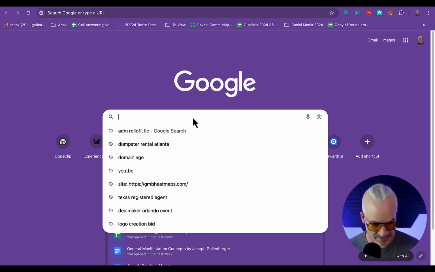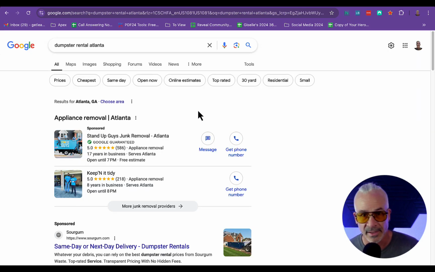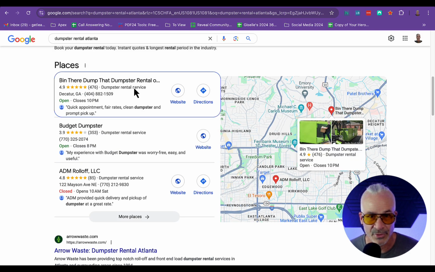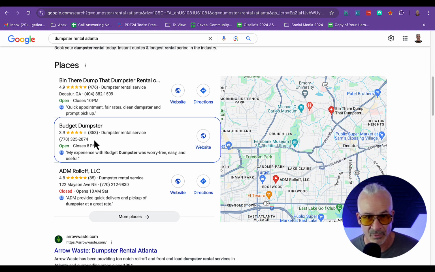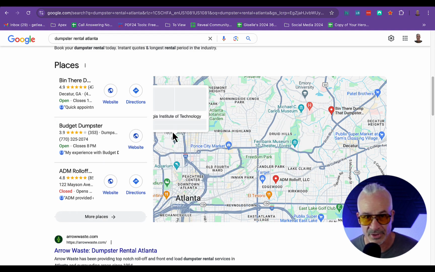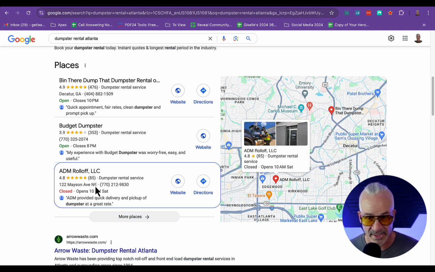Now, randomly, I'm going to come to Atlanta and search "dumpster rental Atlanta" in Google and see what comes up. As you can see down here in the map pack, I have 3 different companies. The first one has 476 reviews at 4.9 rating, and the second has 353 at 3.9, a little bit lower rating, but still up there in the map pack. This search generally covers the center of Atlanta, so anything ranking there should come up.